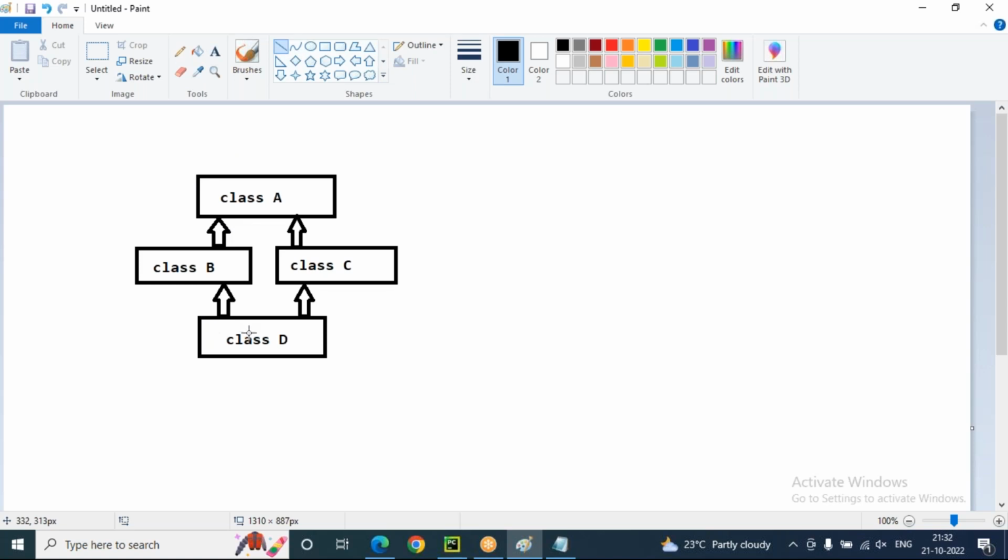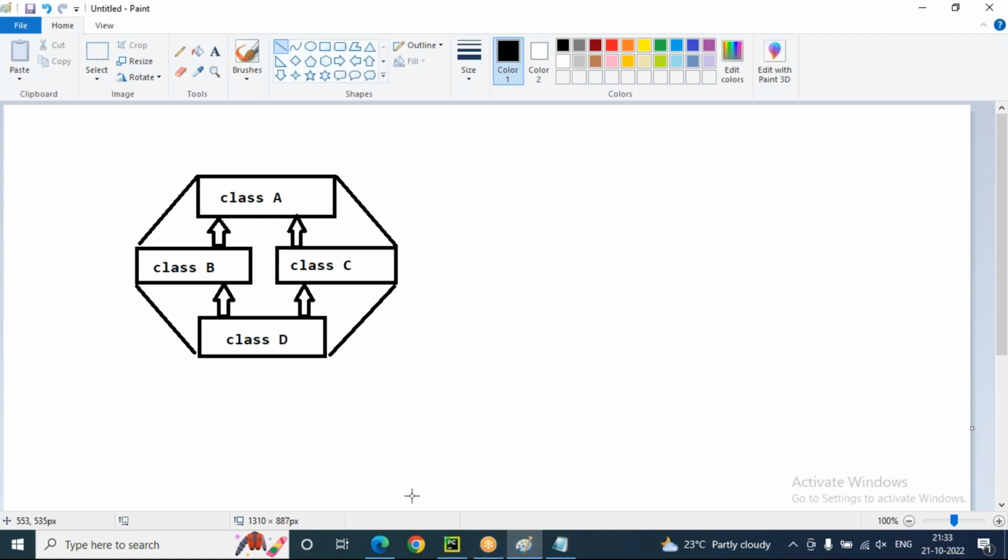So A, B, D, multi-level. A, C, D, multi-level. A, B, C, hierarchical. B, C, D, multiple. So always hybrid is the combination of multiple, hierarchical, multi-level. This scenario is called the diamond shape scenario. In C#, .NET, Java, it is not possible, sir, because they call it the diamond shape problem. But there is no problem with diamond shape here because in Python, everything is possible, all the inheritances.